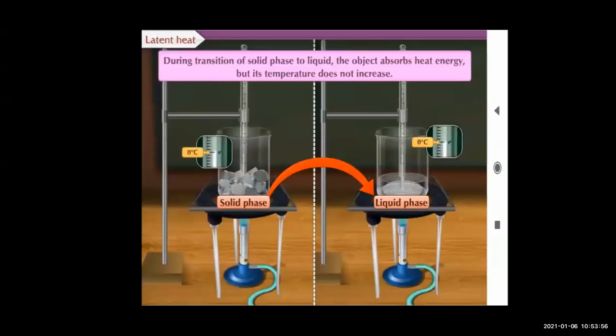Now we'll move further. Thus, during transition of solid phase to liquid phase, the object absorbs heat energy. Whenever a solid changes into liquid phase, it absorbs some amount of heat energy, but its temperature does not increase. Here the temperature does not increase.